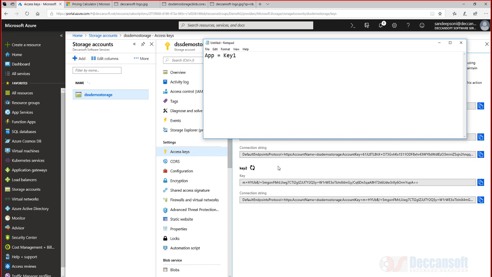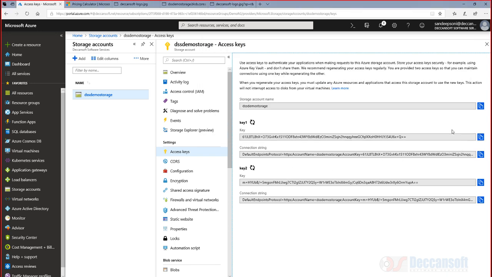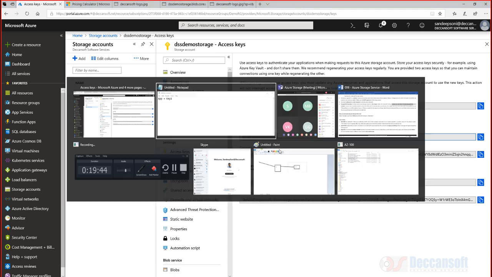The moment I come here and regenerate the key, it is recommended that we regenerate the key pretty often because there is a chance that the key gets compromised, and if the key is compromised, your complete storage account is compromised, because anybody who has access to this key will be able to do everything with the storage account. So very important.